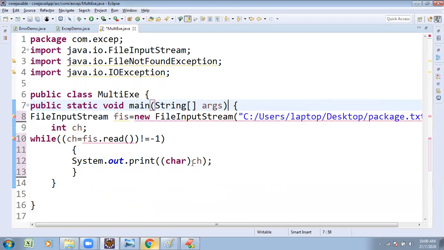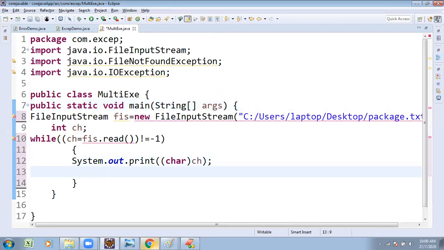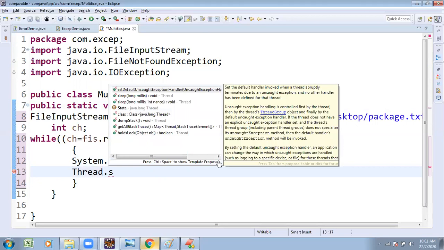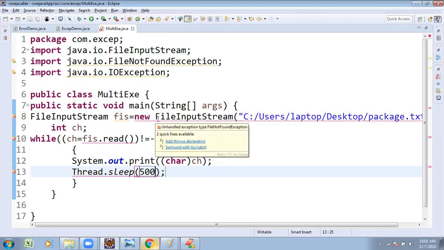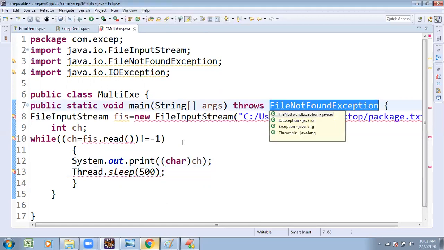The code I have written, but while you are taking this execution, it is getting executed speedily. That's why I'm going to make one small change. Thread is a built-in class. Thread.sleep, Thread.sleep of some time, I am going to take. Totally at present I have 3 exceptions. To handle these 3 exceptions, previously we used try, catch, finally blocks. But now, add a throws declaration.